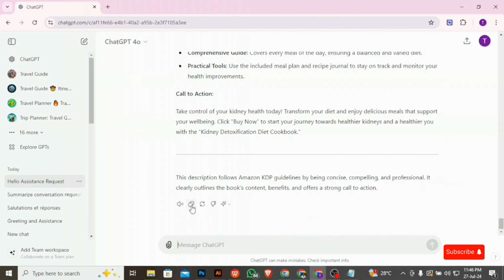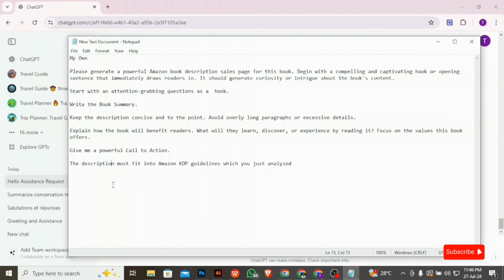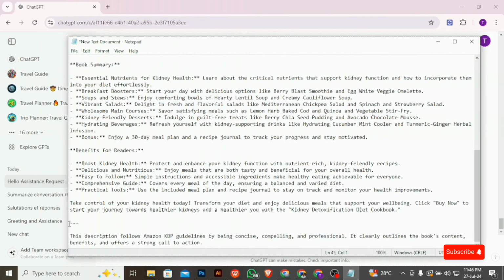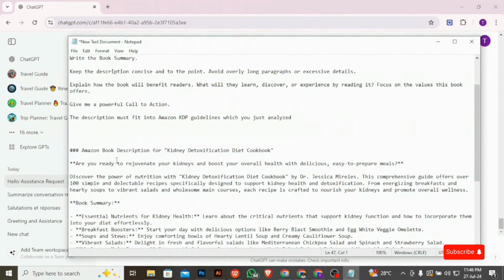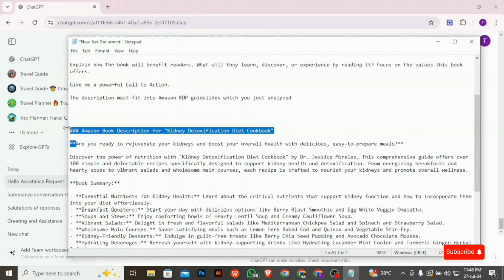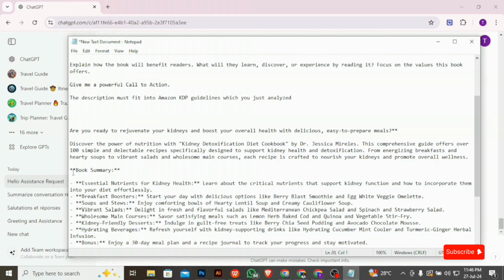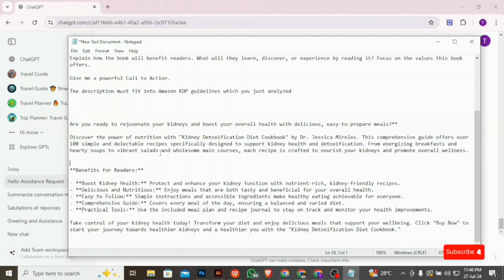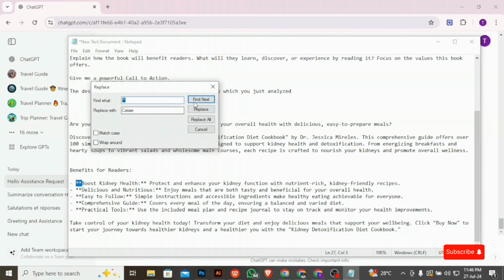So when I copy this out now and I paste it somewhere, then I can now edit. I will remove the unnecessary things. Like I said, I will remove all this, then remove this book summary and just leave how it can benefit readers. This is what I'm going to do. Let me replace.